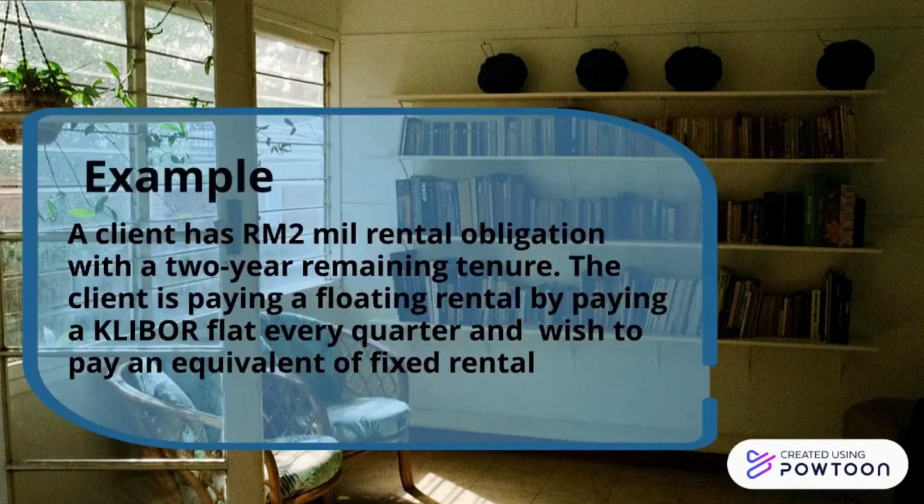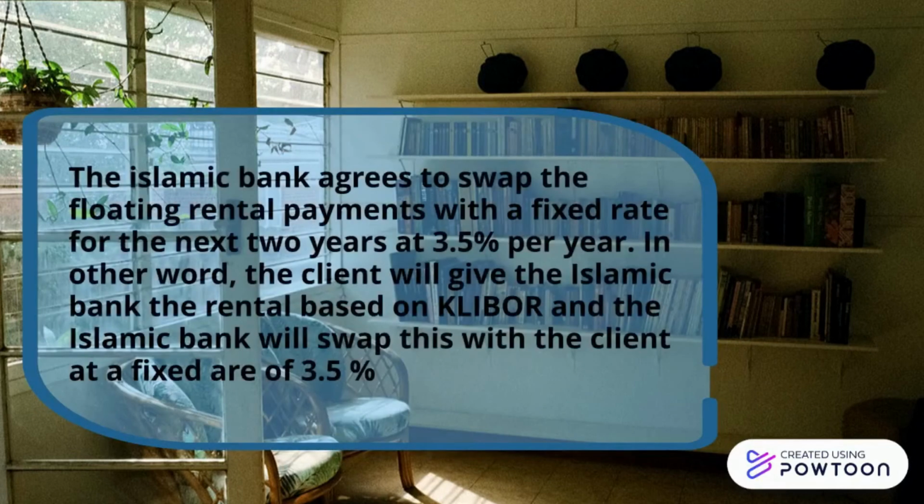For example, a client has a 2 million ringgit Musharakah rental obligation with a 2-year remaining tenure. The client is paying a floating rental by paying KLIBOR flat every quarter and wishes to pay an equivalent fixed rental. The Islamic bank agrees to swap the floating rental payment with a fixed rate for the next 2 years at 3.5% per year.